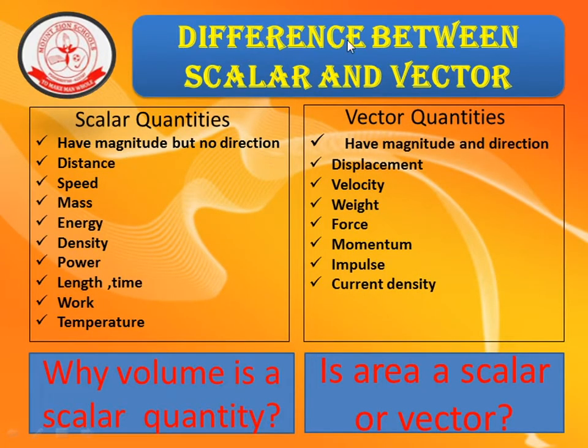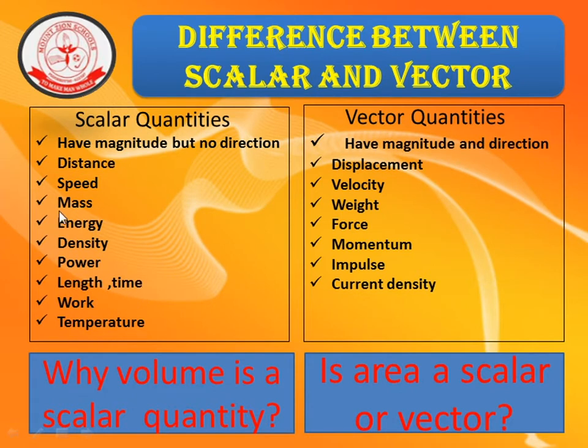And what are the differences between a scalar and a vector? A scalar quantity is the one which has magnitude but no direction. And a vector quantity is the one which has both magnitude and direction. Some examples for scalar quantities are distance, speed, mass, energy, density, power, length, time, work and temperature.